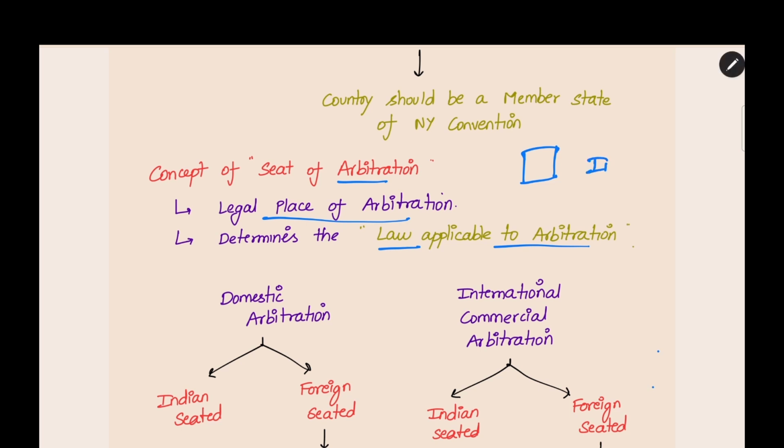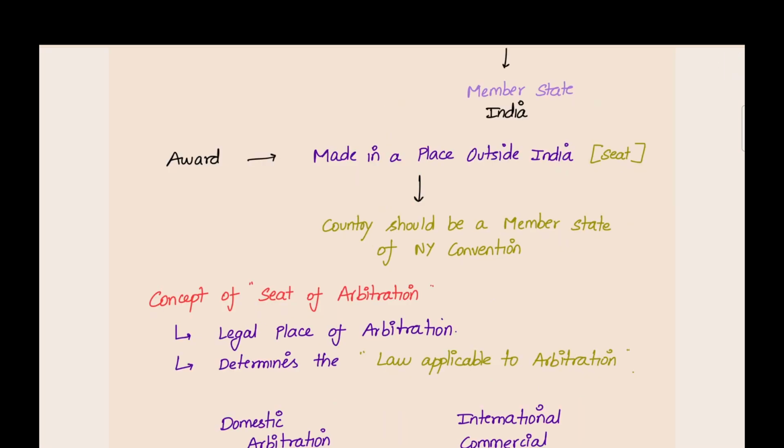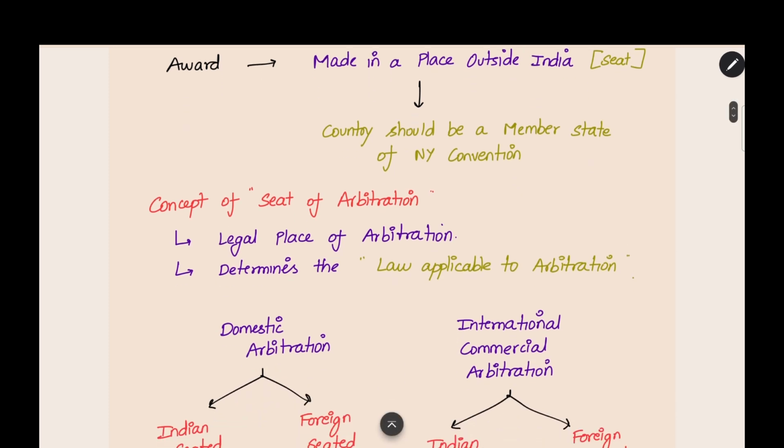If you select the seat as India, the arbitration will happen according to the Indian Arbitration Act. If the seat of arbitration is decided as the US, the arbitration will happen according to United States law. This is the concept of seat of arbitration. It is the legal place of arbitration which will determine the law applicable to the arbitration, including the procedural aspects. Even the procedure will be according to the seat of the arbitration.